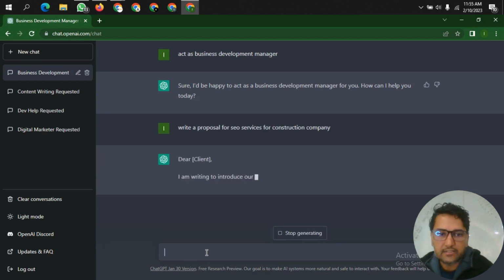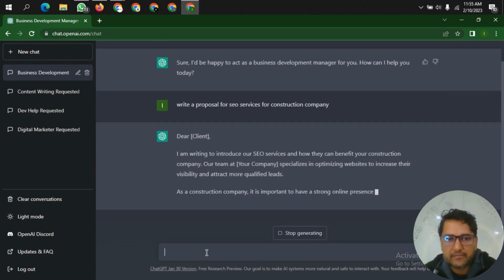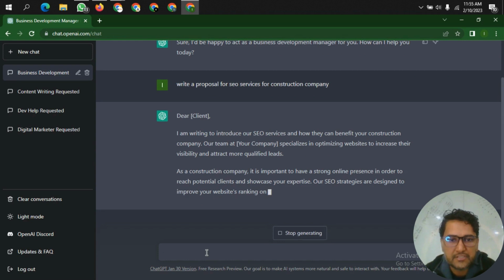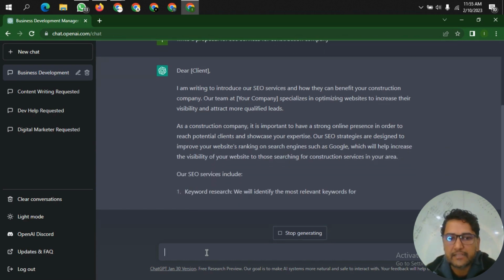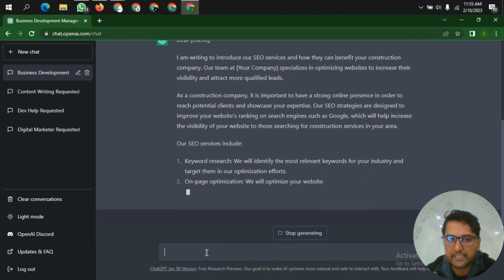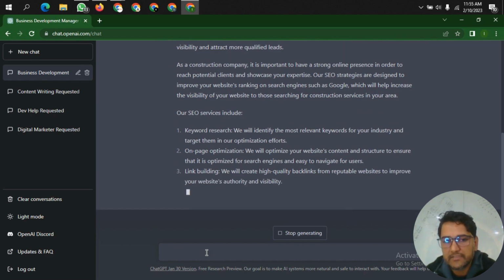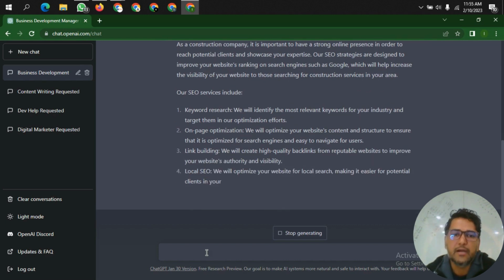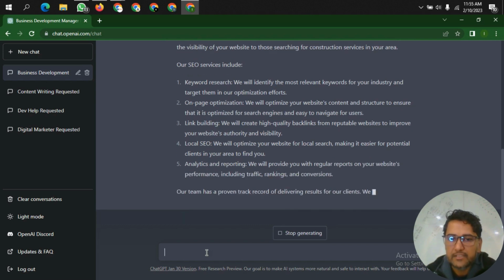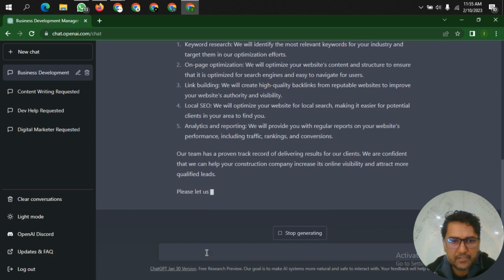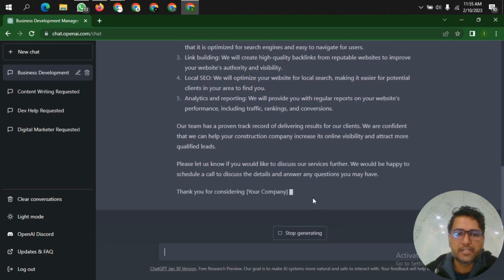So it will just write the complete proposal. Dear client, because it understands, I will have to write the name, and it's introducing itself as a construction company. Then it tells the advantages, and then it lists down the service details which will be included in the proposal. And then let's see. I hope it will write about some pricing. Then it will write a conclusion. Then it will end. Okay, it just gave a conclusion, and it also put in the call to action button.